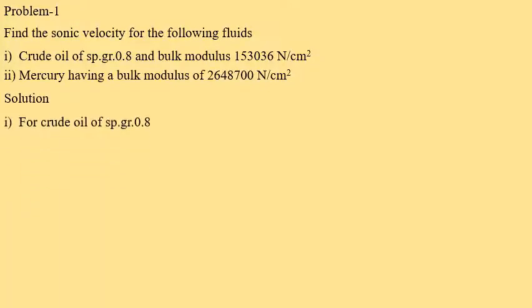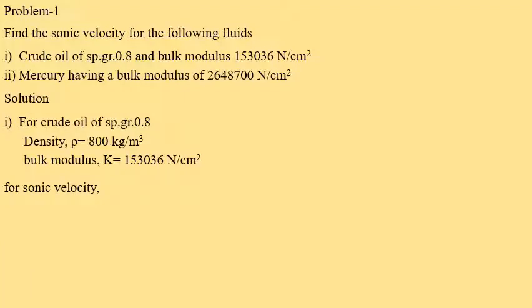Now see the solution. For crude oil, the specific gravity is given, that is 0.8. If you know the specific gravity, then find the density of the oil by multiplying with 1000. So now the density of the given crude oil is 800 kg per meter cube. Bulk modulus value is given, K is equal to 153036 Newton per centimeter square. Here I want to convert this Newton per centimeter square to Newton per meter square.